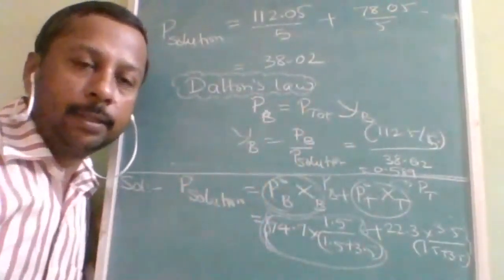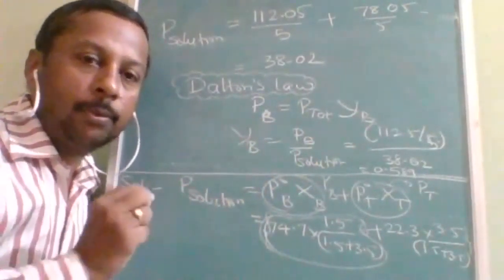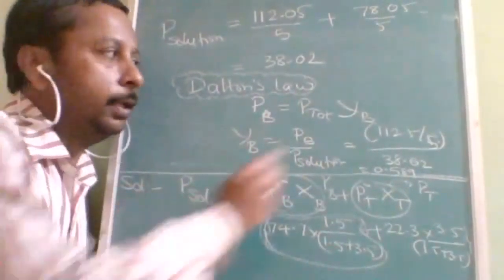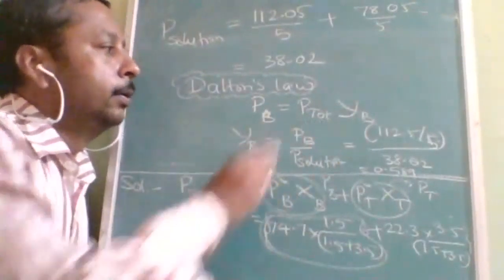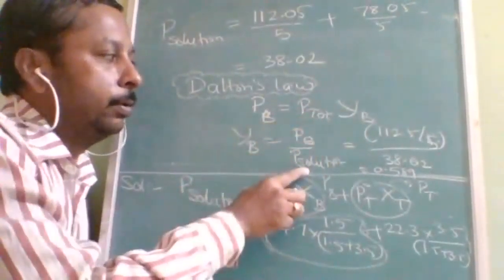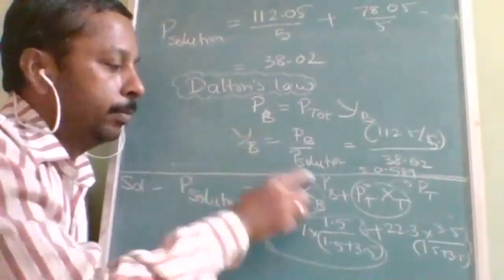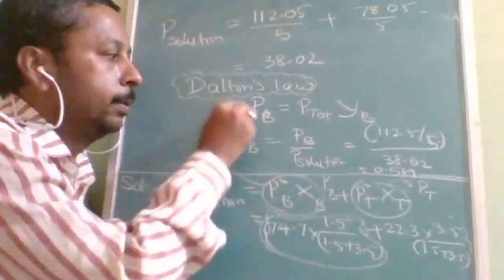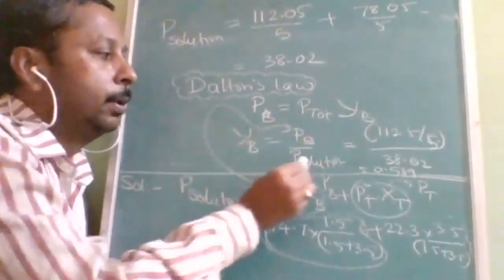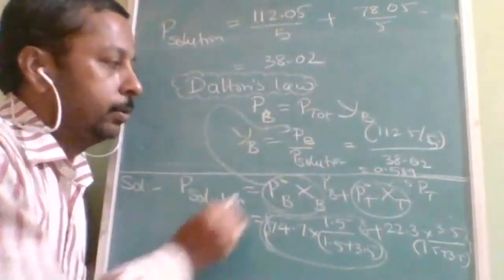That's why in the theory lecture I also told you: here mole fraction in solution, here mole fraction in vapor state. Here total means solution, PB is multiplied by this total. Is it understood? And P total is equal to P solution.